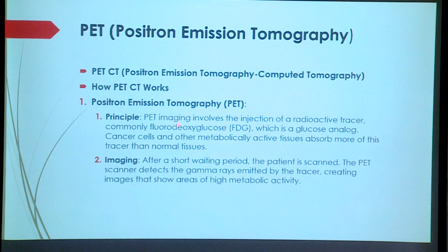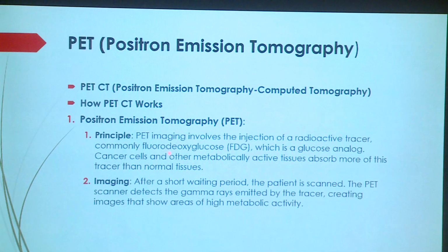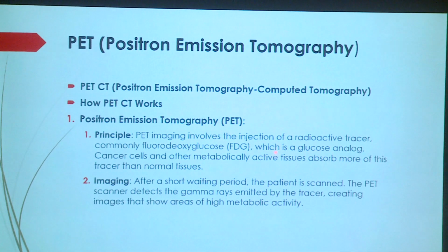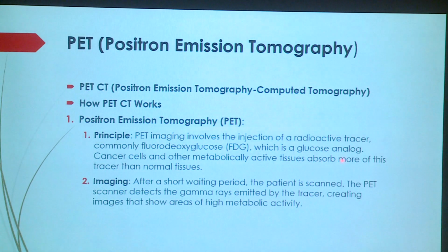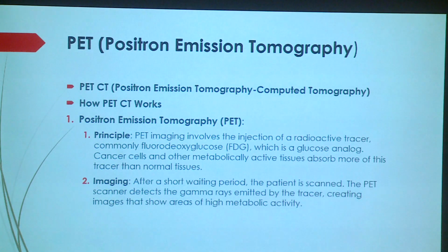The principle of PET scan is that PET involves injections of radioactive tracers, commonly fluorodeoxyglucose, which they inject into the blood veins, which is a glucose analog. The cancer cells and other metabolically active cells absorb this, and it is a tracer for the normal tissue. The imaging is done in a short period. The patient is scanned and the scanner detects the gamma rays emitted by the tracer, and they show where the high metabolic activity is seen in the cancer tissue, and according to that they measure the value in that area.